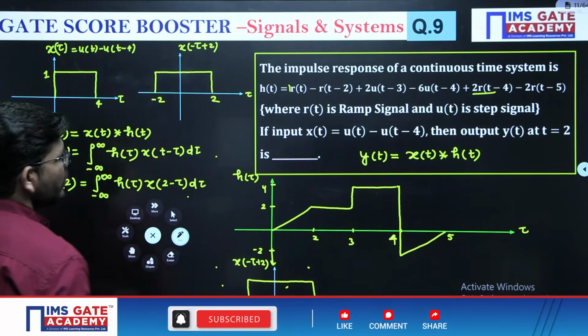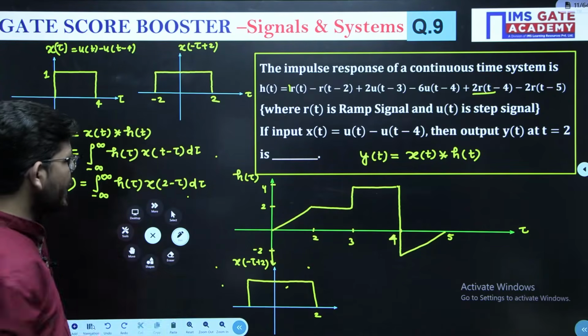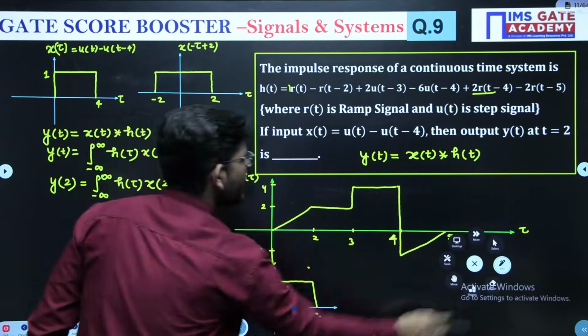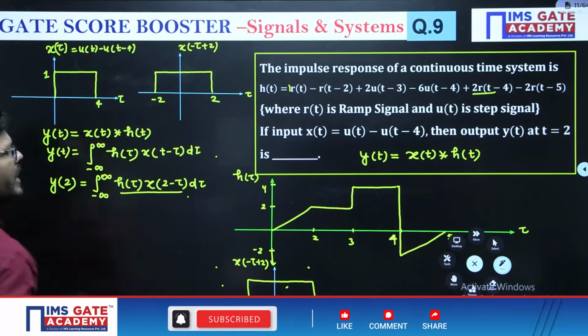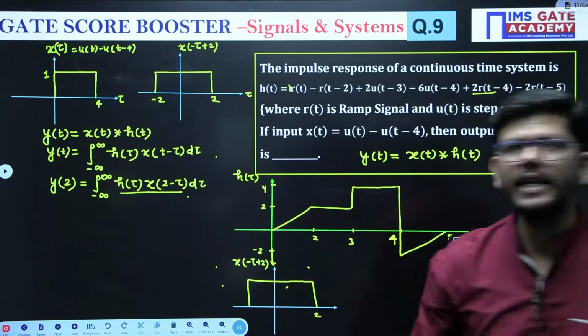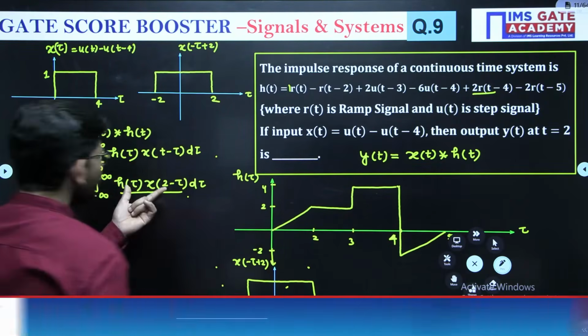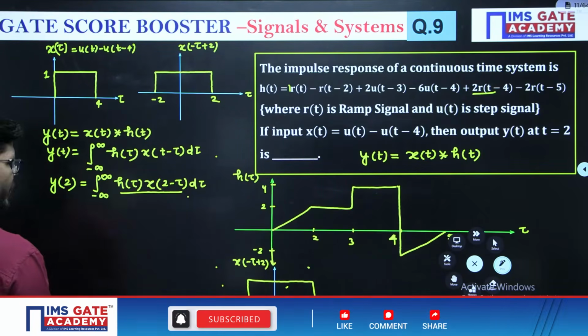Or 2 minus tau, whatever you say. So these are the signals h of tau and x of t minus tau. Now see here, we have to multiply them. Multiply them means, multiplication of signals means we have to find their common area. Okay, so we have to find the common area of these two waveforms, right? So what will be that?